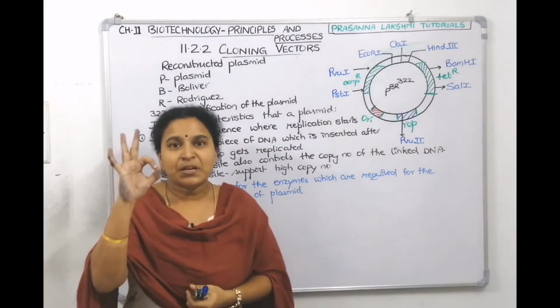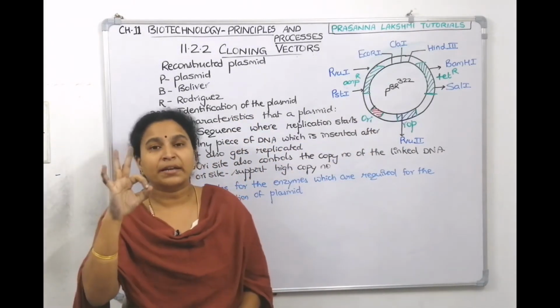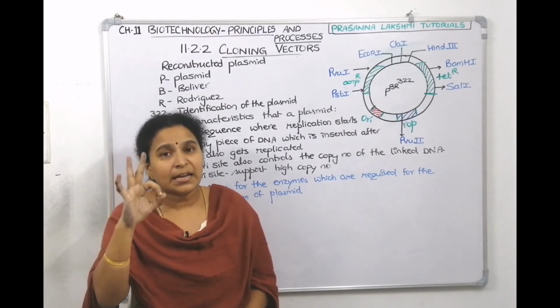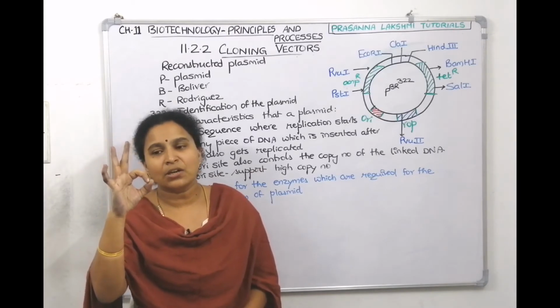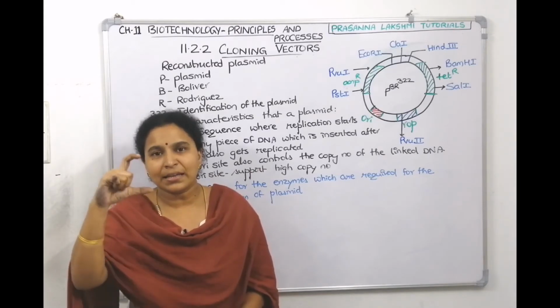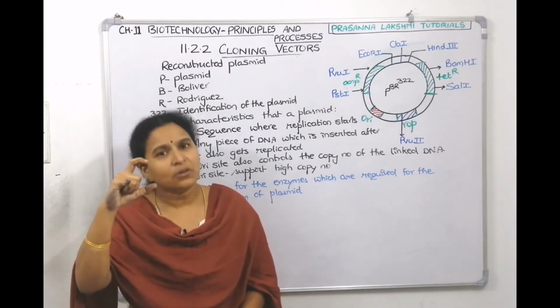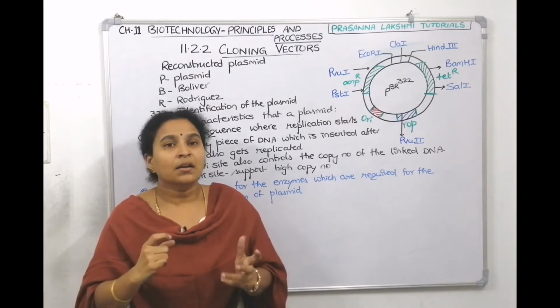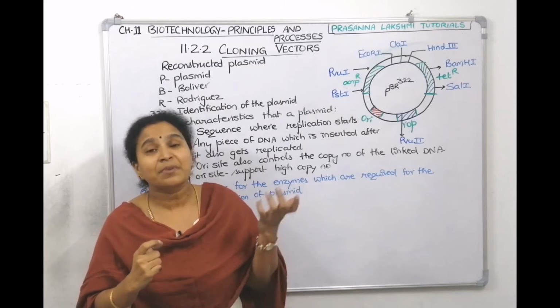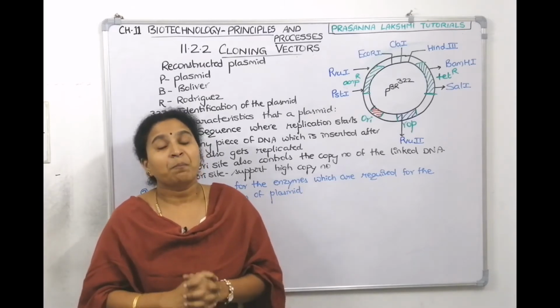And the plasmid is like this. A plasmid is a vector. It is carrying your desired DNA to the host cell. Now, if you have to insert into that, you have to open it up. You have to make it like this. So for opening, you need to cut it. How will you cut it? With restriction enzymes. So it should have restriction enzyme recognition sites. Yes.